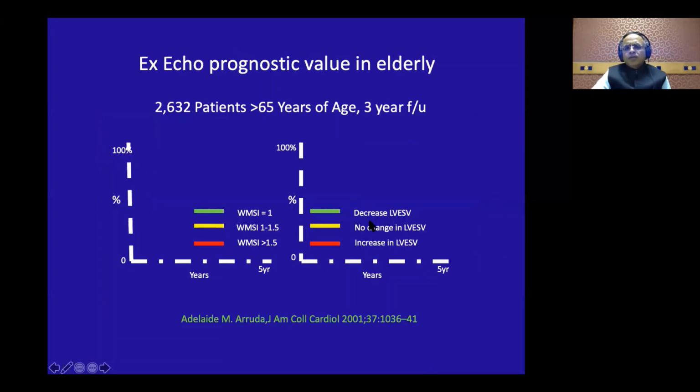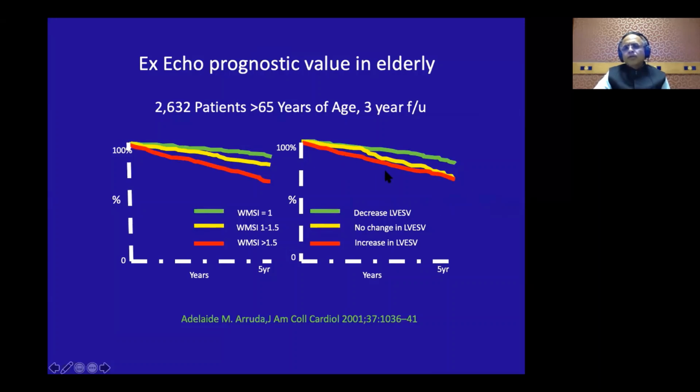Now you would say, what is the importance of this end systolic volume dilatation? This is a study of people about 65 years old. What they found is that in those patients on stress echo, if the end systolic volume decreased, this is their event-free survival. If there was no change in end systolic volume, their event-free survival was lower, and if they had an increase in the end systolic volume, the event-free survival decreased further. So just the end systolic volume not reducing also puts you at a higher risk.